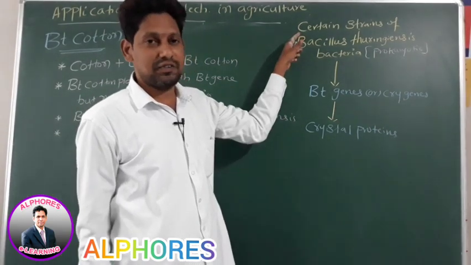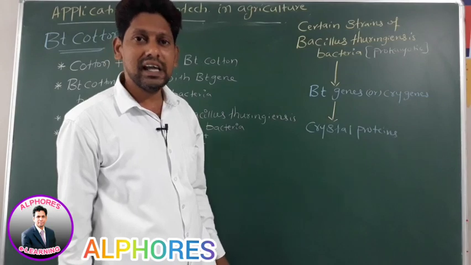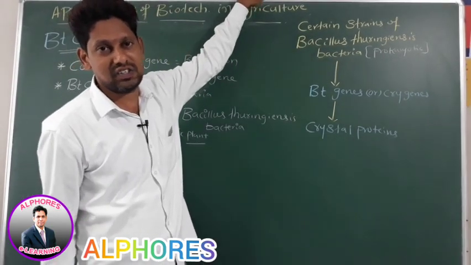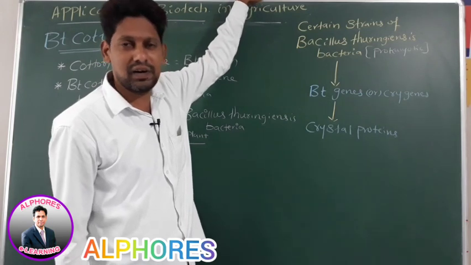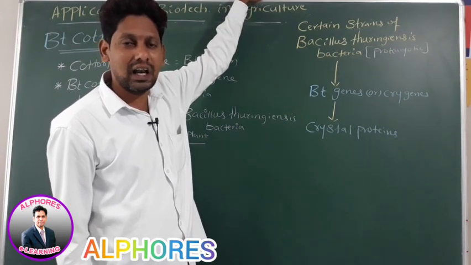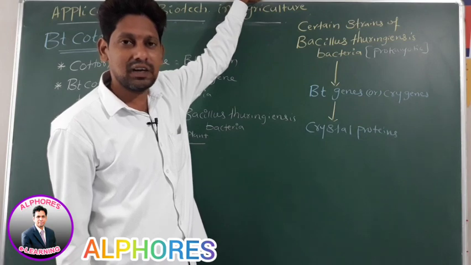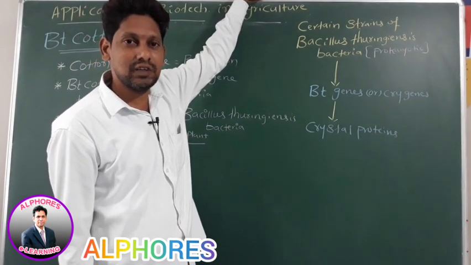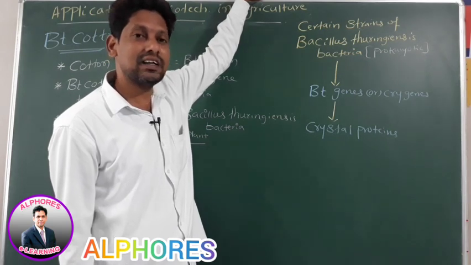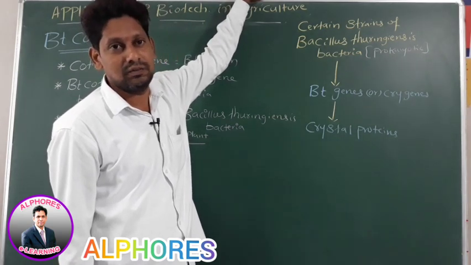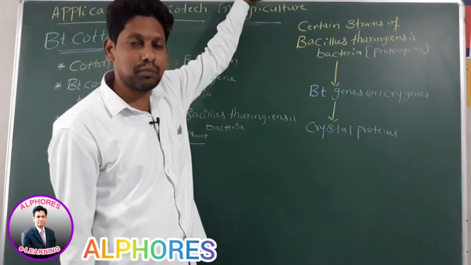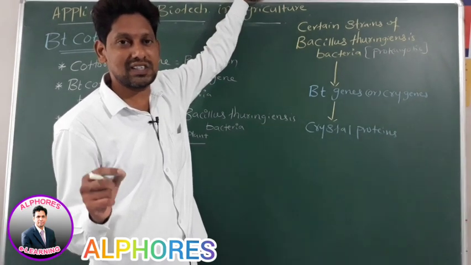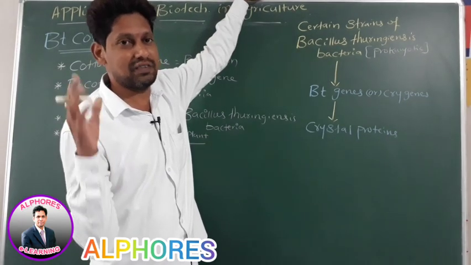In a particular phase of growth. For example, take flowering plants. Which plants, sir? Flowering plants. Throughout the life of a plant, a flowering plant won't produce flowers. First, the plant will be in the vegetative phase, then enters into the reproductive phase. An angiospermic plant, after entering into the reproductive phase, starts producing flowers.